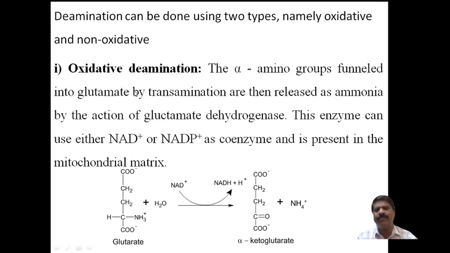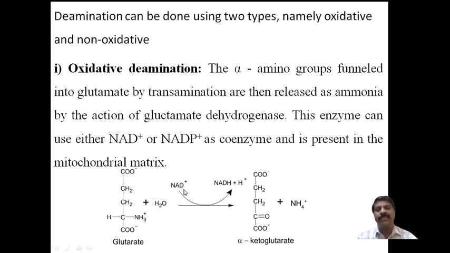In oxidative deamination, glutamate is the alpha amino acid, and it is first hydrolyzed in the presence of NAD plus, the oxidized form.